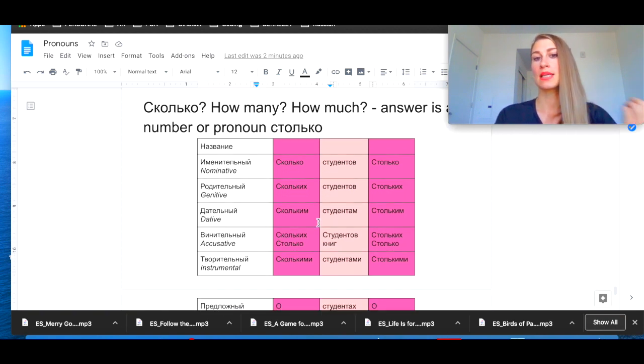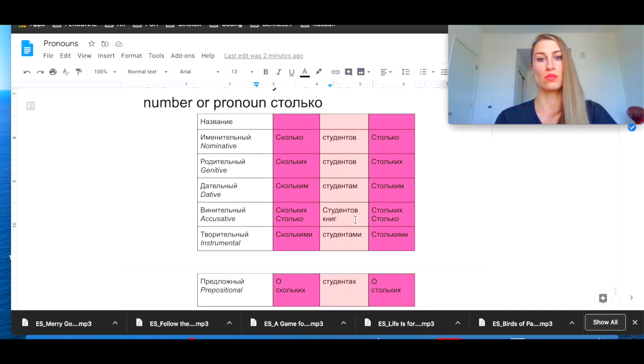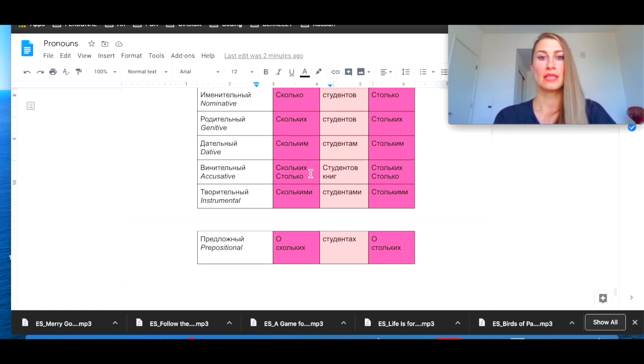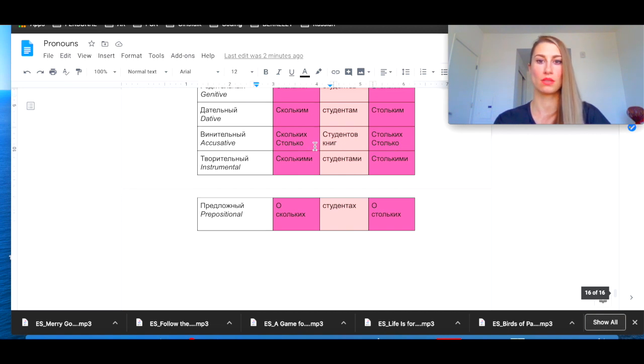Then дать скольким студентам премию, give how many students a bonus. Дать стольким студентам, that many students, or дать 5 студентам, give the bonus to 5 students. Винительный, нет скольких студентов, or нет сколько книг. Again, we use скольких genitive and we use сколько nominative. I keep saying this, you're probably so tired of this. But скольких in plural is сколько in plural again.